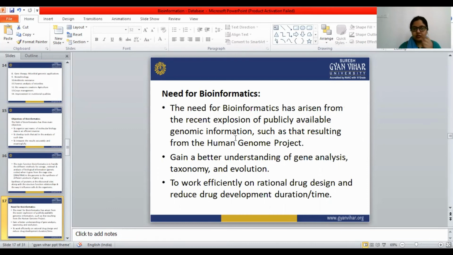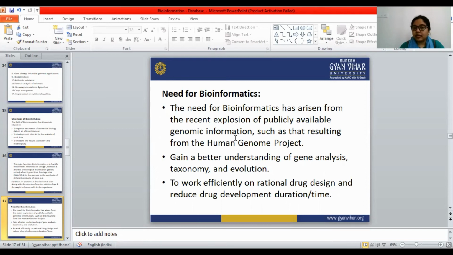The need of bioinformatics has arisen from the recent explosion of publicly available genomic information, such as that resulting from the Human Genome Project. Gain a better understanding of gene analysis, taxonomy, and evolution. So this is the main need of bioinformatics.